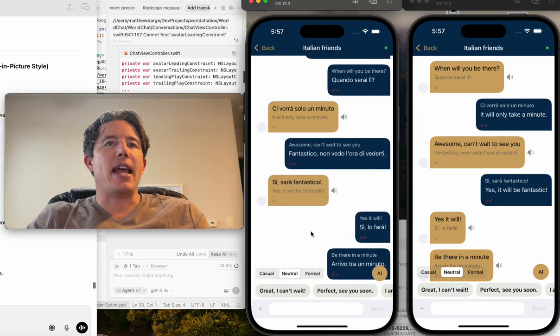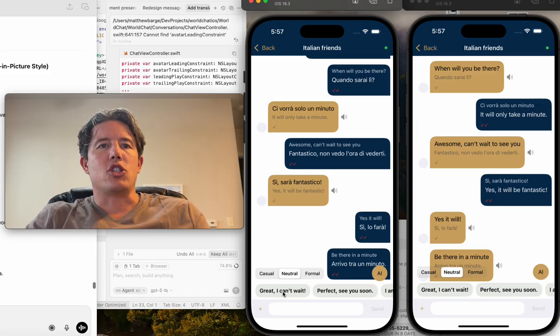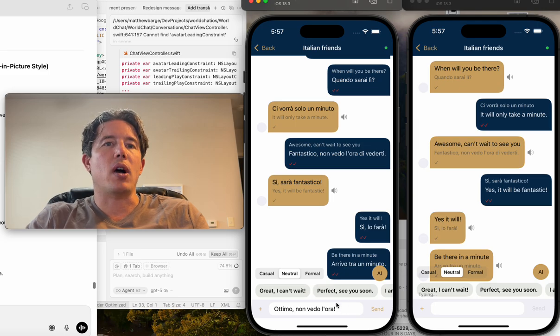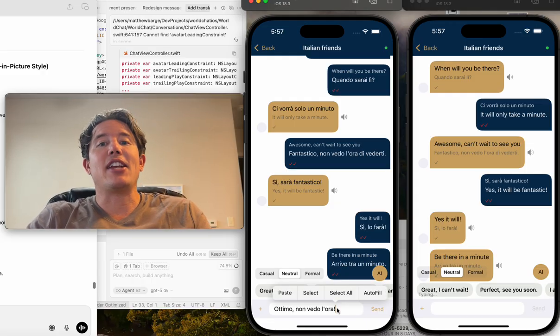And then I've also got smart replies here, which are based on the conversation that we're having. So I can click one and it automatically translates into Italian, and I can send that if I want to. Now, some other really interesting thing.